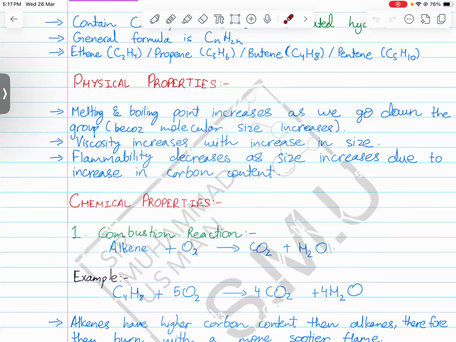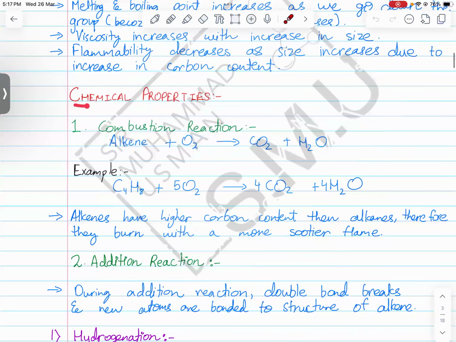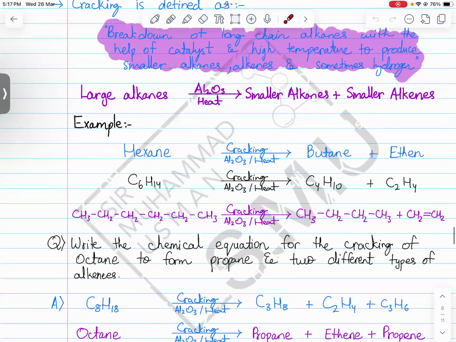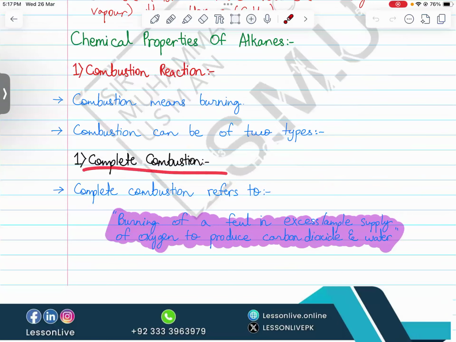Now, when we talk about chemical properties, this includes the combustion reaction. Alkenes undergo combustion reactions, and I have explained in the new notes how there are two types of combustion, as in alkanes. I believe it was up top in combustion right here. One is when something is burnt in excess, an ample, high quantity of oxygen, and it produces carbon dioxide and water. The products of complete combustion are carbon dioxide and water.